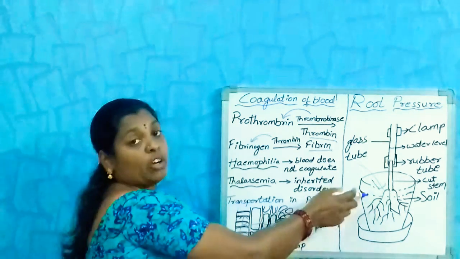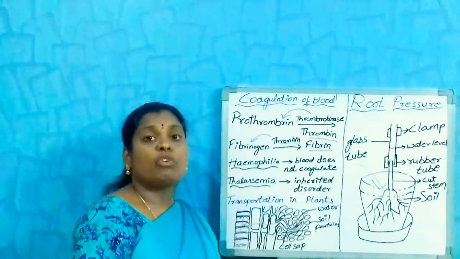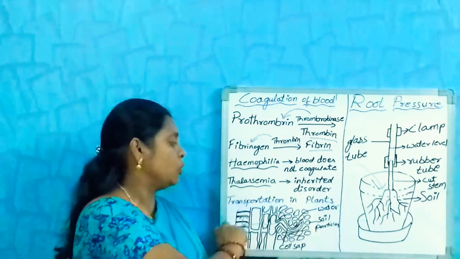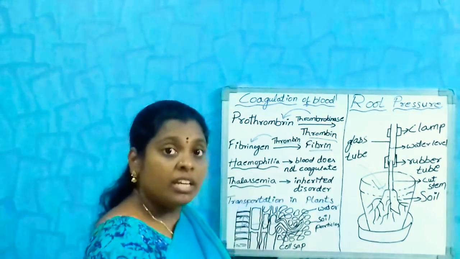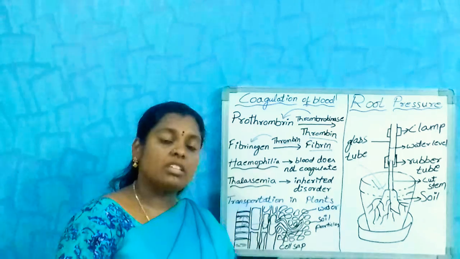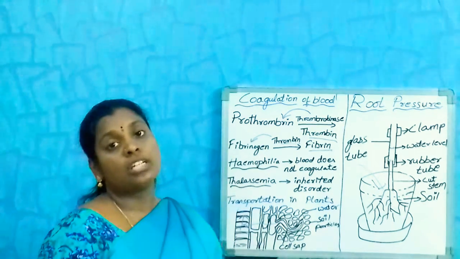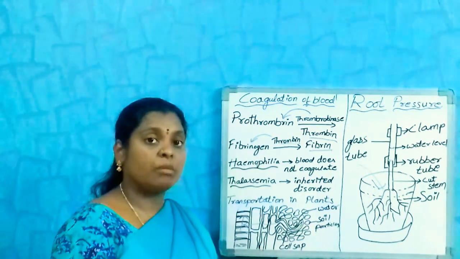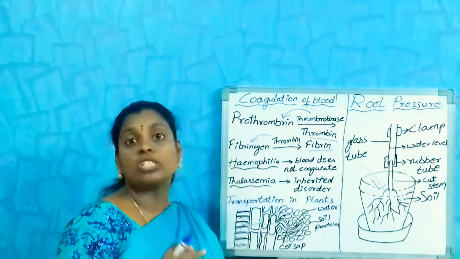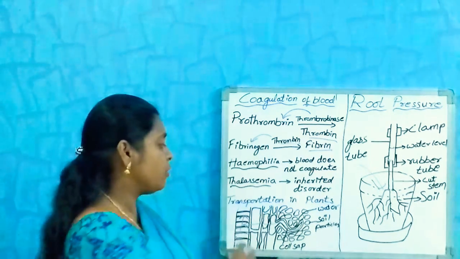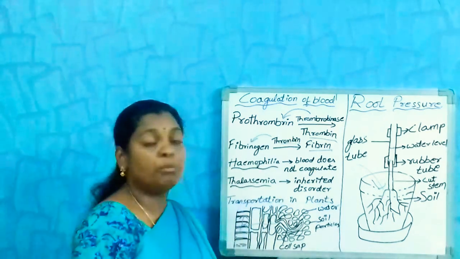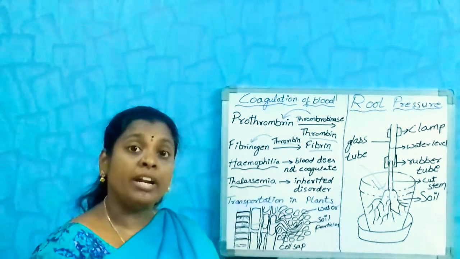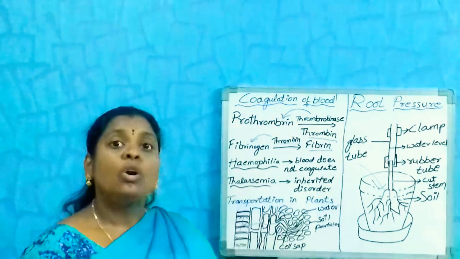This is an important topic for 4 mark questions. These two, the transportation in plants, and how the concentrations are present, means the concentration of salt solutions and the concentration of water. Remember it carefully. If you have any doubts, ask me again. These two topics are very important, and even thalassemia and hemophilia, blood coagulation, are important for 1 and 2 mark questions.